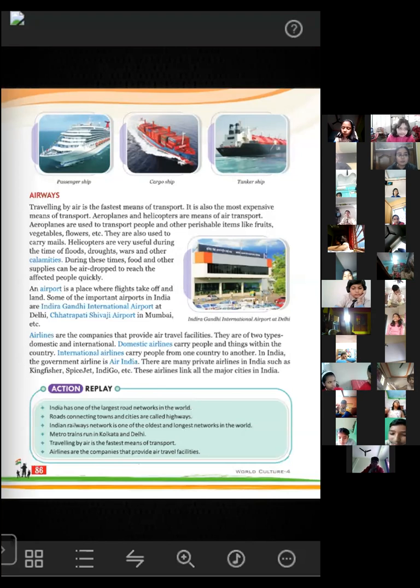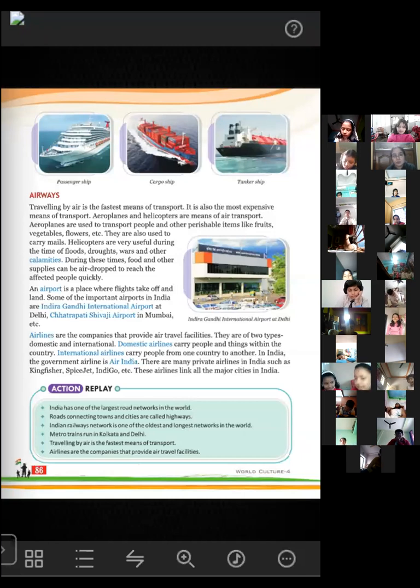Helicopters are very useful during the time of flood and drought and wars also. During the time of flood and drought, you already know what flood and drought are, so I'm not explaining them separately. These are all natural calamities. And during wars also, when we cannot reach some remote areas, then by using helicopters, we can send